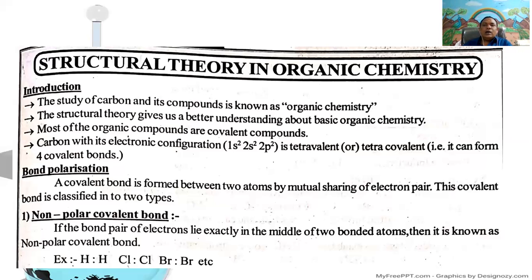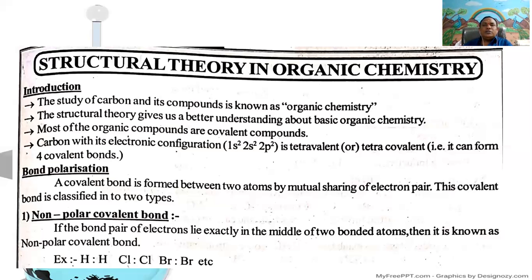Second is the high catenation power of carbon. Catenation power means the self linkage of similar atoms to form long chain compounds. Carbon is the element with the highest catenation power. Therefore, it can form millions of organic compounds in organic chemistry.